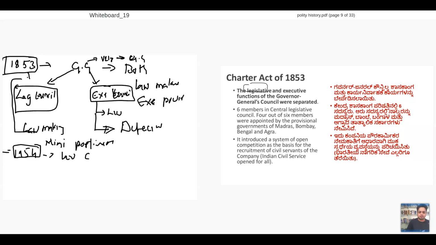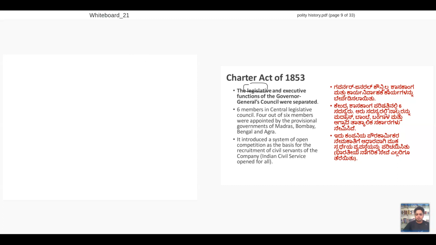What does this law commission do? It comes out with the CRPC, IPC, Criminal Procedure Code.